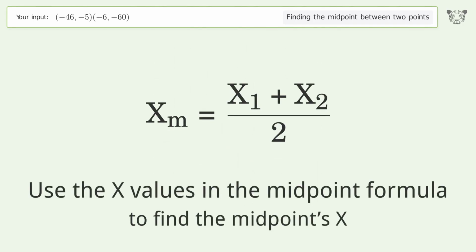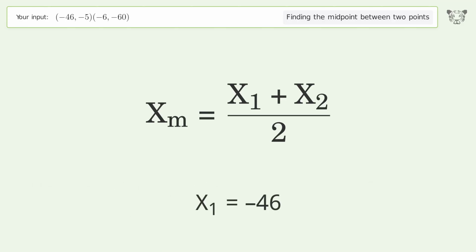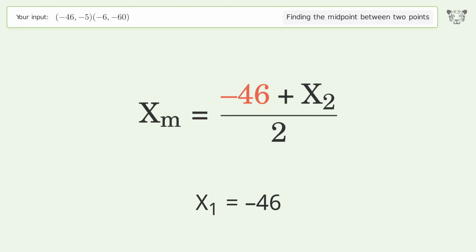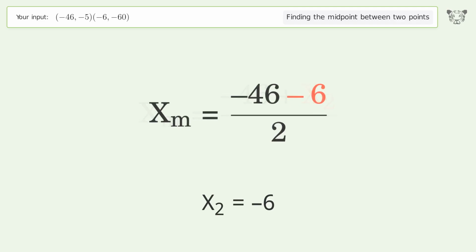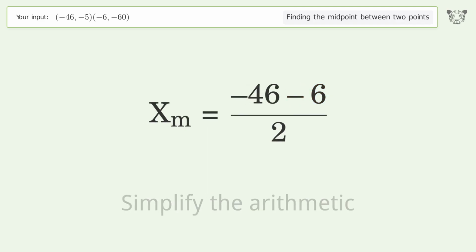Use the x values in the midpoint formula to find the midpoints x. x1 equals -46. x2 equals -6. Simplify the arithmetic.